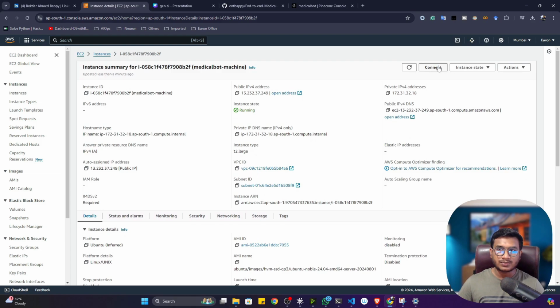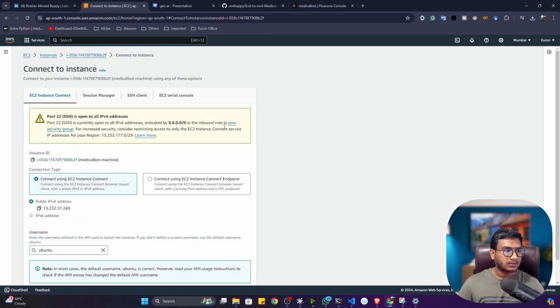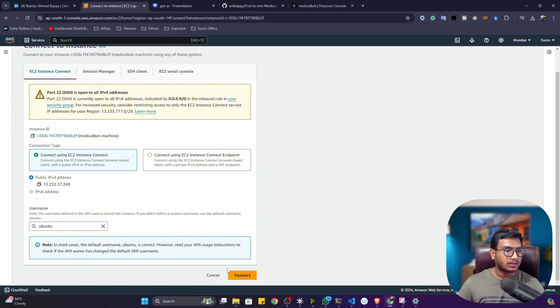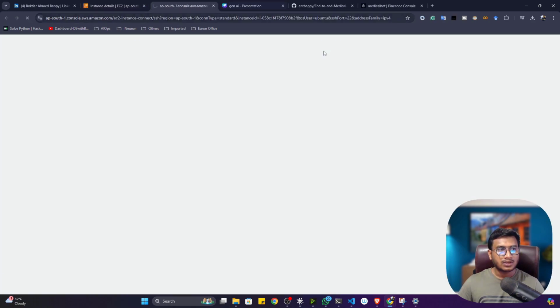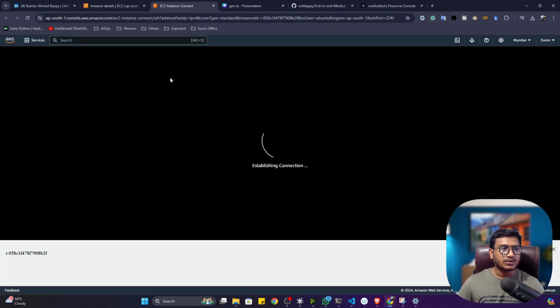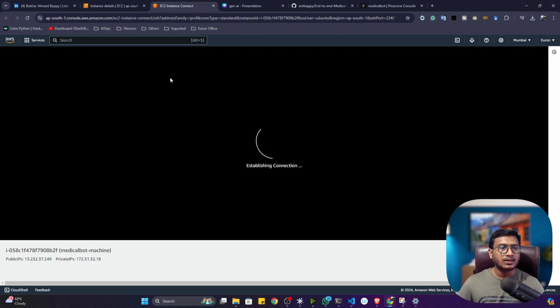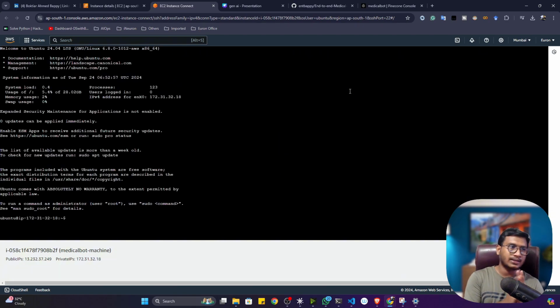Now here you have to connect to this machine. So click on the connect button. Now I'll select the EC2 connector and let's connect the machine. It will create a new tab for me. Here I will get one terminal, a black terminal. We have to use this terminal to set up everything here. And this is the production server, guys. That's how your production server looks.